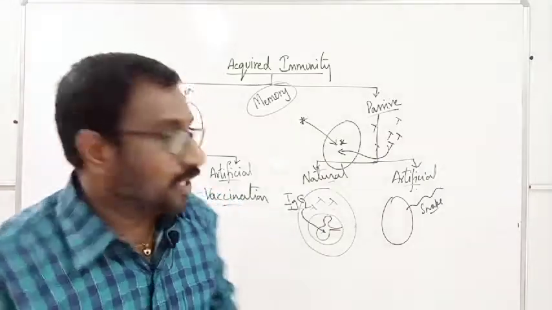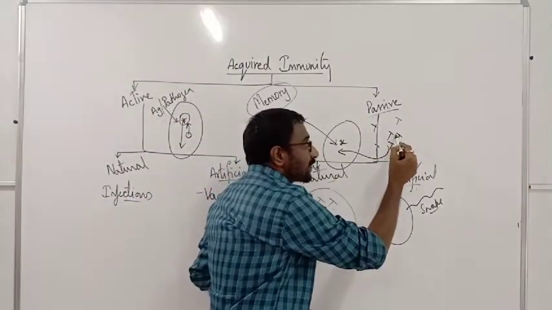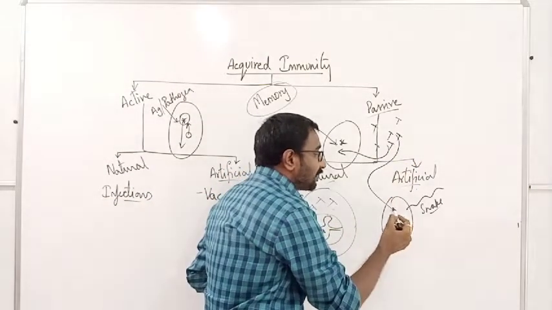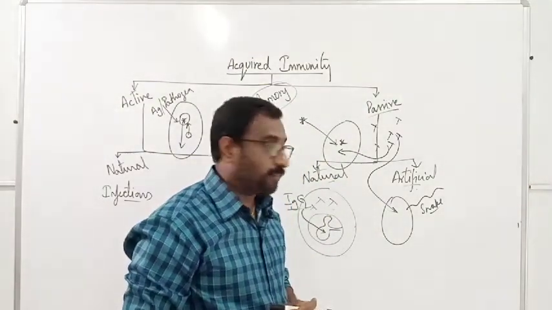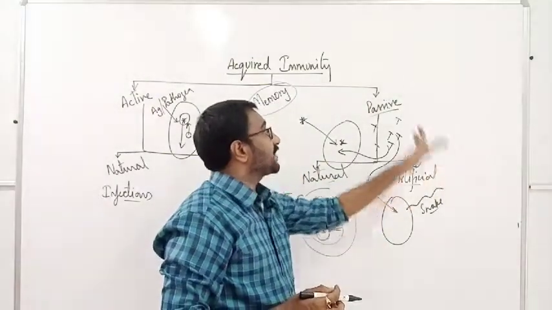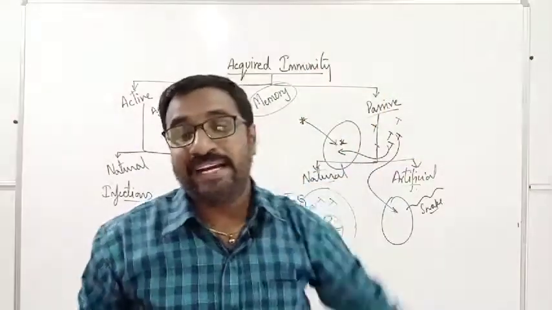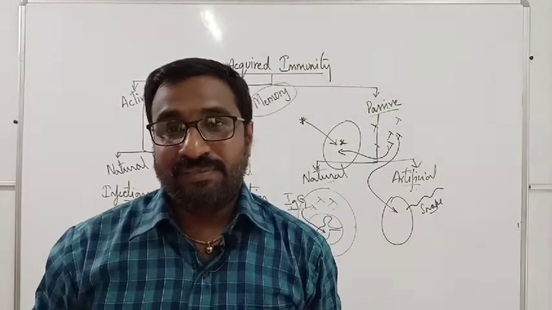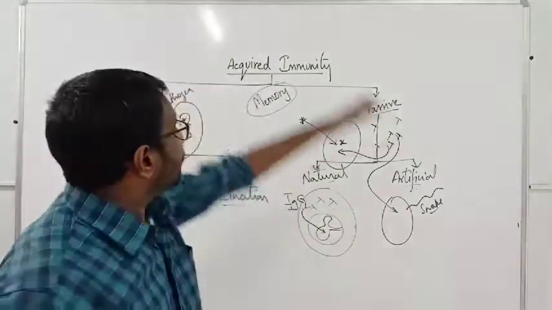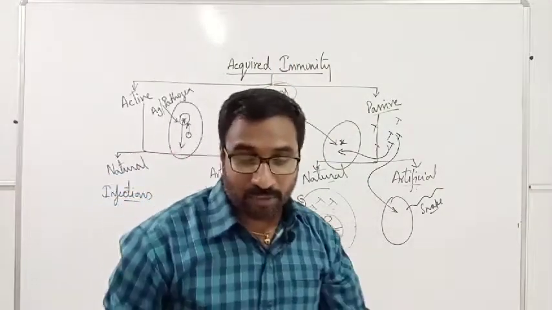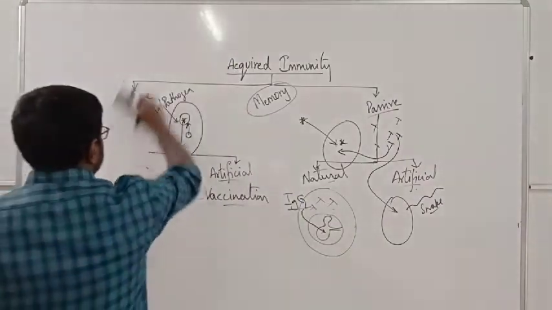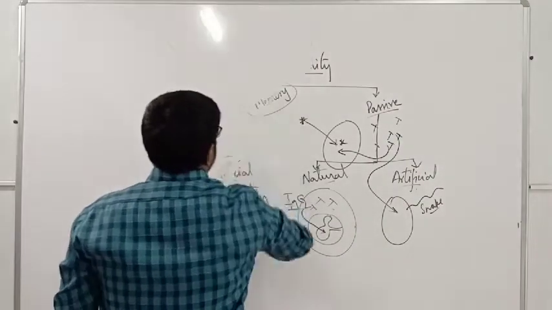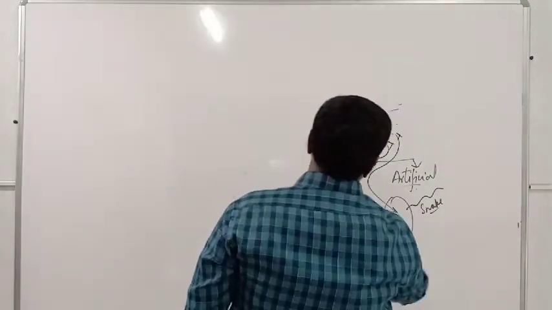No. If we are taking the antibodies from some other person and giving them as antidotes to this person, that type of immunity is called artificial passive acquired immunity. So like that, you have this acquired immunity. A very important question can be expected from this part. So that is the acquired immunity.